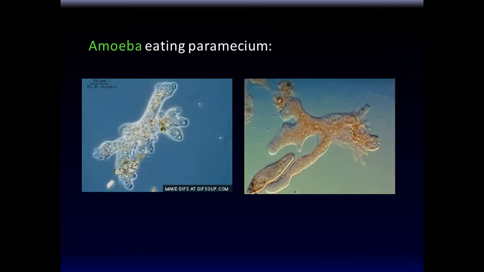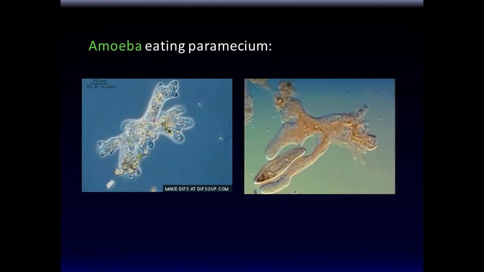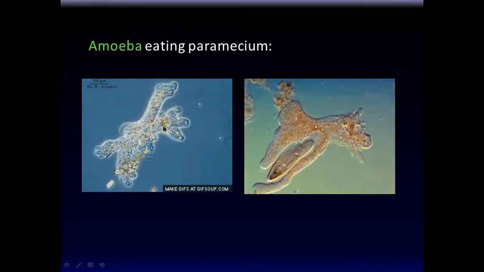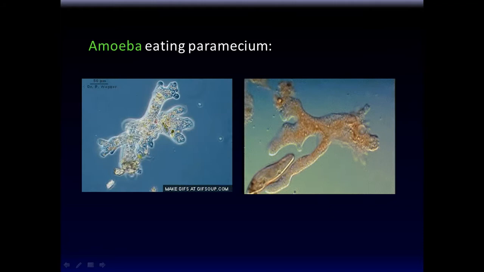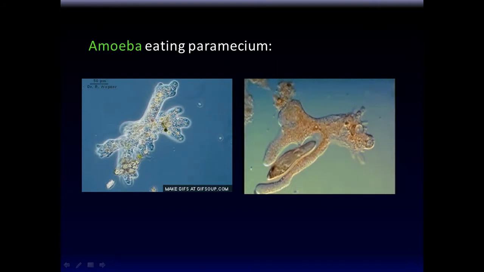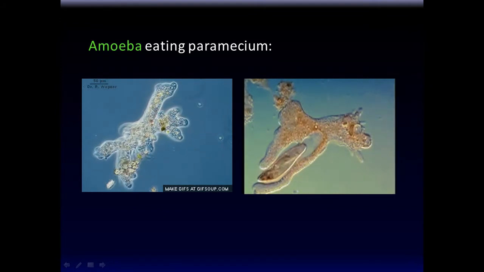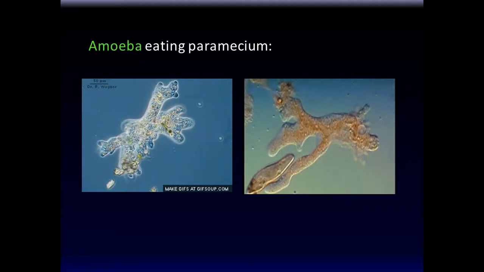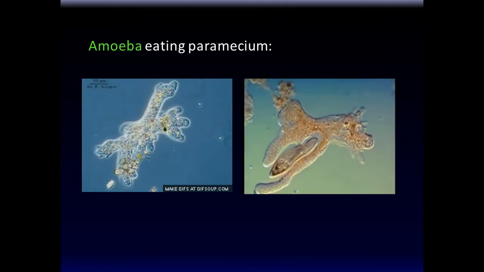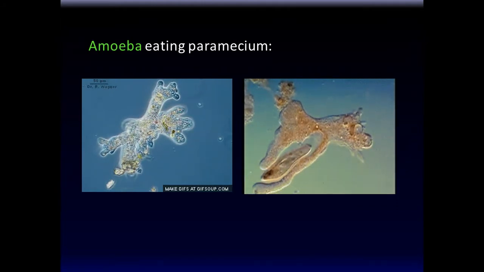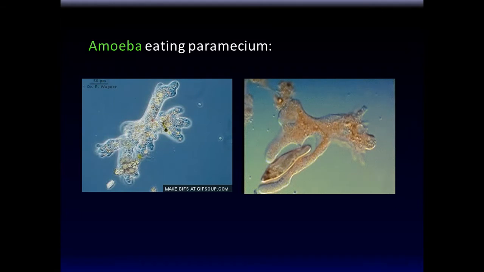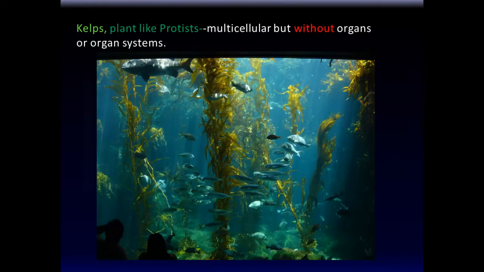And it moves around. It's kind of like a slime slug moving around with these things called pseudopods, like fake leg type things. And then it can go around and embrace other things, like Paramecium or something like that, try to eat, and then it eats it. So this one is clearly not photosynthetic. It's clearly like, I want to eat that guy, right? So here's an amoeba eating the Paramecium. So this is an example of a protist that wants to be like an animal. But what kind of animal is unicellular, right? So it doesn't quite make the grade to belong to the animal kingdom. So protists can be plant-like, protists can be animal-like, protists can be fungus-like.